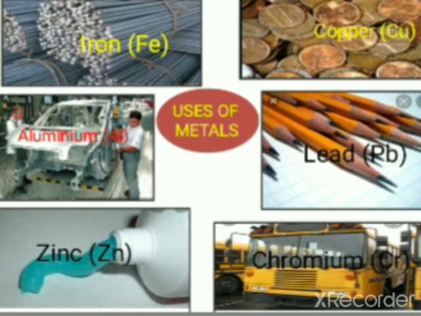Iron. Iron is used for making steel, which has wide applications in homes and industries. It is used in the construction of bridges, houses, and in making magnets. I'm sure all of you are familiar with iron. Copper. Copper is a reddish-brown metal. Its surface may appear dull due to the formation of a copper oxide layer. It does not react with water. Hence, it is used for making water pipes, industrial boilers used in heating water, and utensils. Copper is also used for making coins and electric wires.